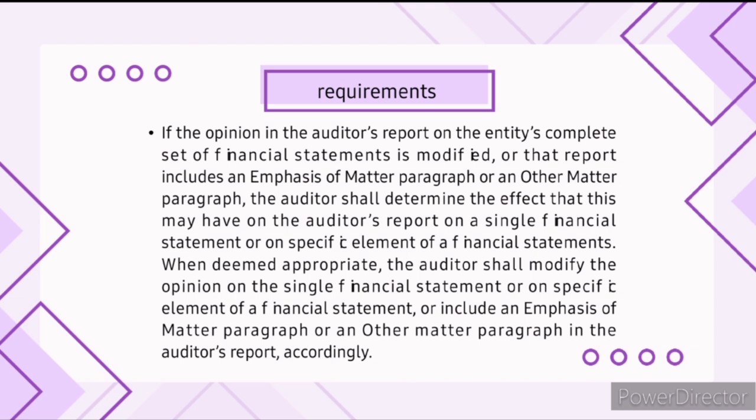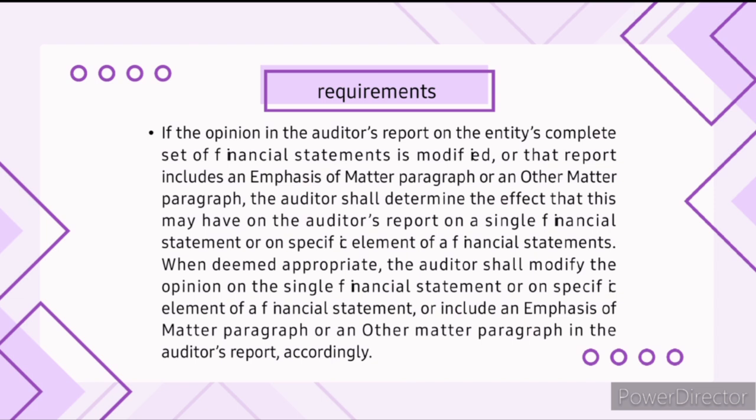When deemed appropriate, the auditor shall modify the opinion on the single financial statement or specific element of a financial statement, or include an emphasis of matter paragraph or an other matter paragraph in the auditor's report accordingly. So this statement is saying that if an auditor finds something wrong with the overall financial statements of a company, they need to consider how that affects any individual parts of those statements they also check.